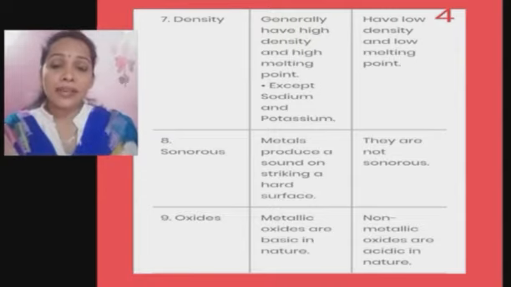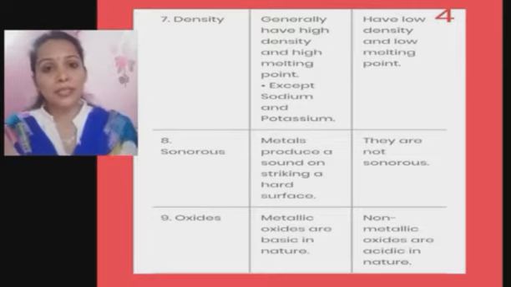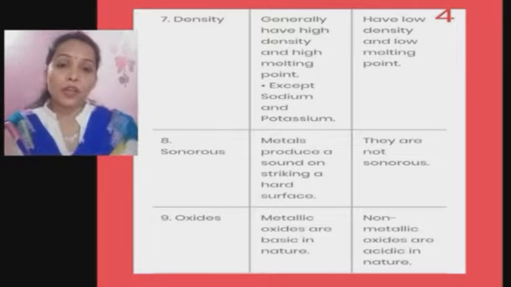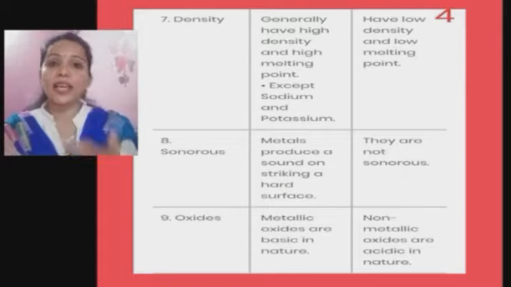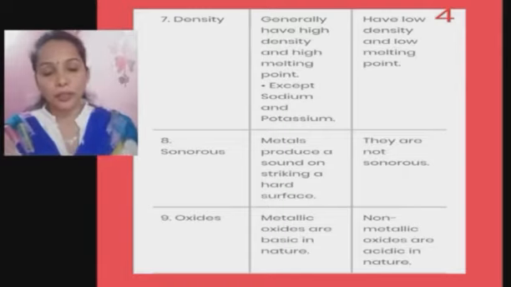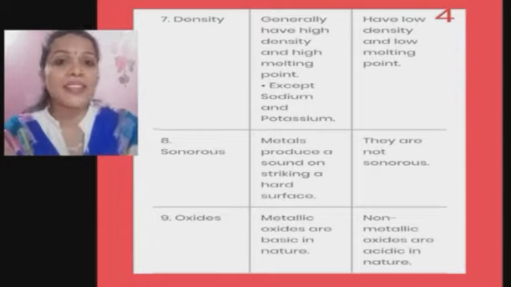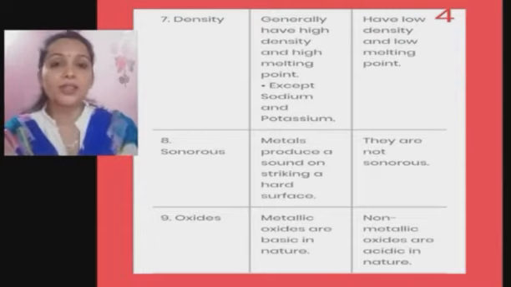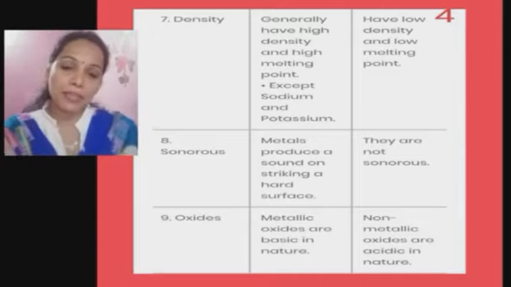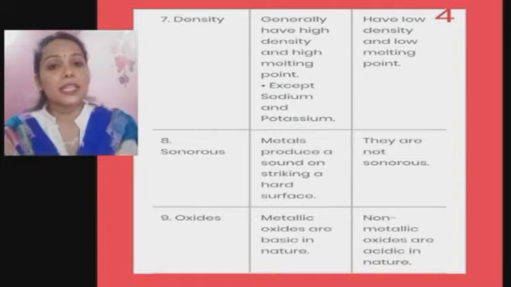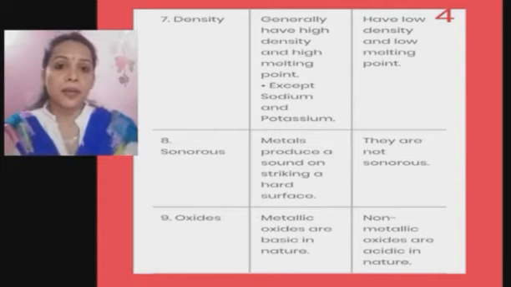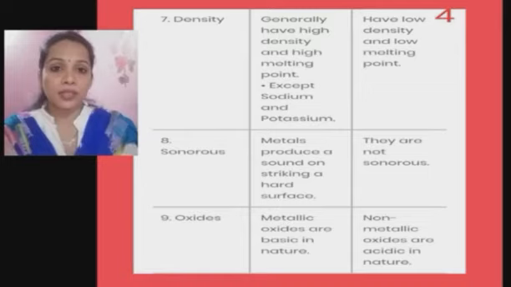Metals have high density, so they have high melting point and boiling point, whereas non-metals have low density, they have low melting point and boiling point. Usually most of the non-metals are in gaseous state, so it's understood that they are less dense and have less melting point and boiling point. Now sonorous, what do you mean by sonorous? Metals are sonorous, that is, they make a ringing sound when they fall, isn't it? Whereas non-metals are non-sonorous, that is, they do not make the ringing sound.